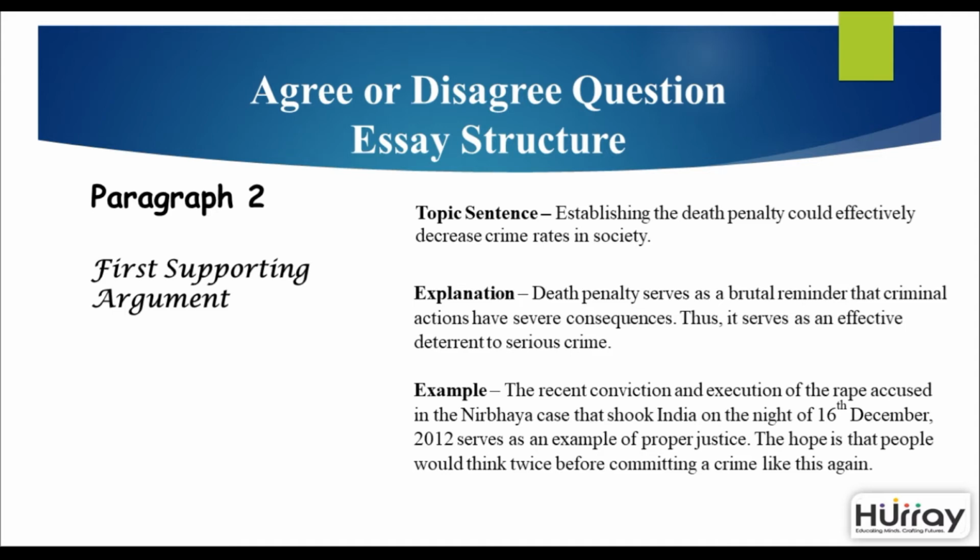The recent conviction and execution of the rape accused in the Nirbhaya case that shook India on the night of 16th December 2012 serves as an example of proper justice. The hope is that people would think twice before committing a crime like this again.